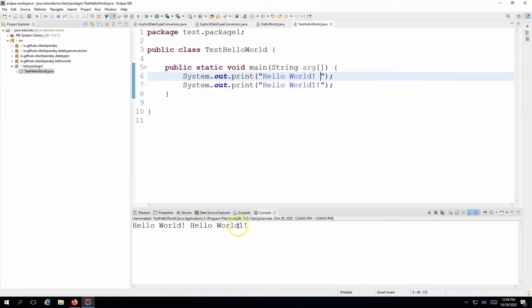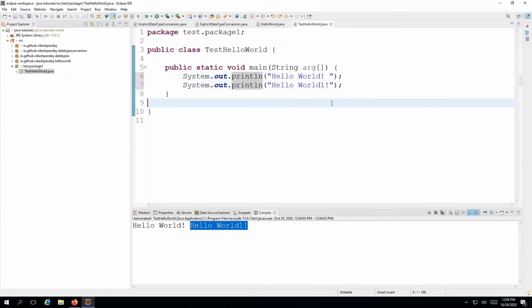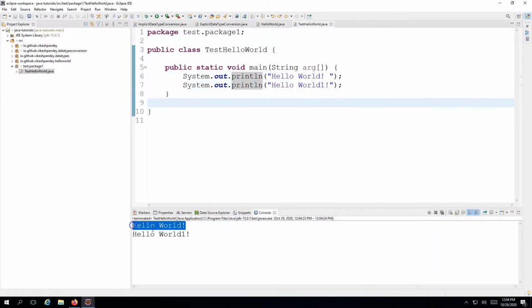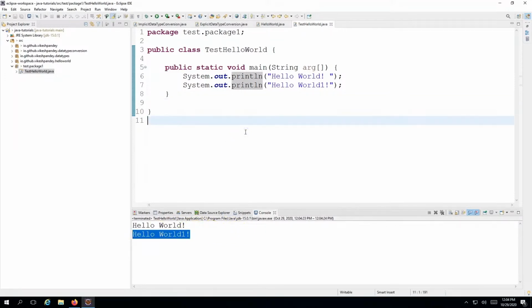So now you see both of the outputs are printed on the same line. This output hasn't gone to the next line. And now if I run the same program with System.out.println methods, now both of these outputs will be divided on two lines. The first output, then a line break, the hello world 1 goes to the next line. In the previous run, the hello world 1 was printing right next to it on the same line. So that is the difference.